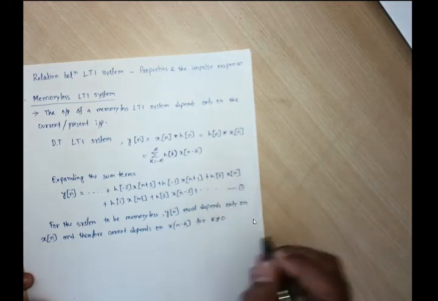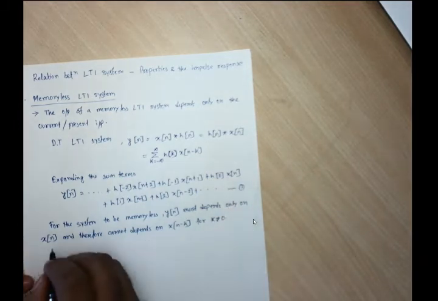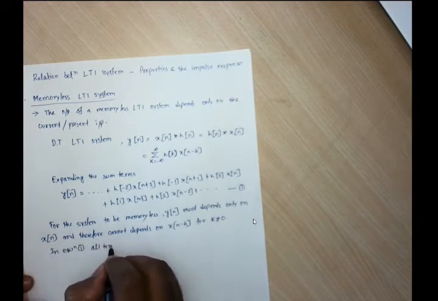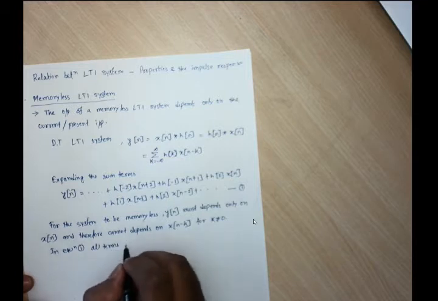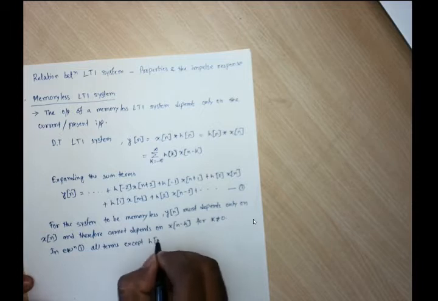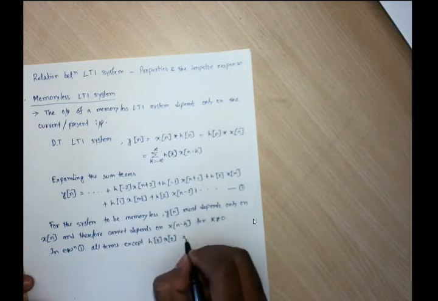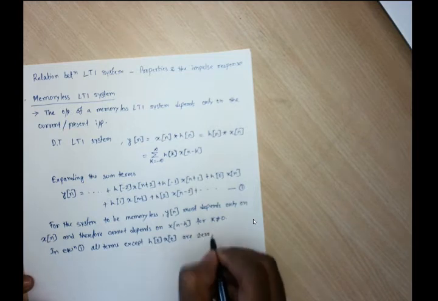According to this condition, in equation 1, all terms except h[0] x[n] are 0.